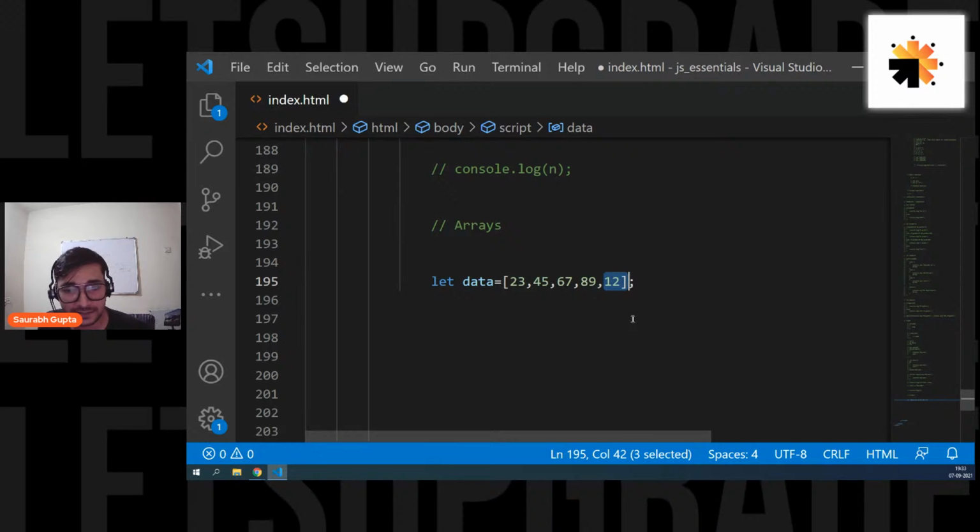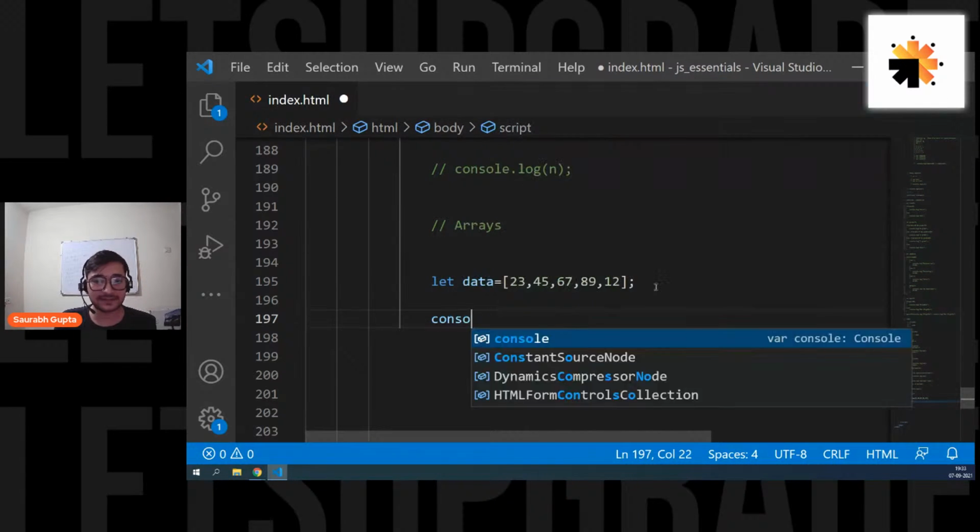Is that clear, Robis? Guys, are we cleared? Everyone please tell me, are we clear with this? That's it. So now let's see how to access it.